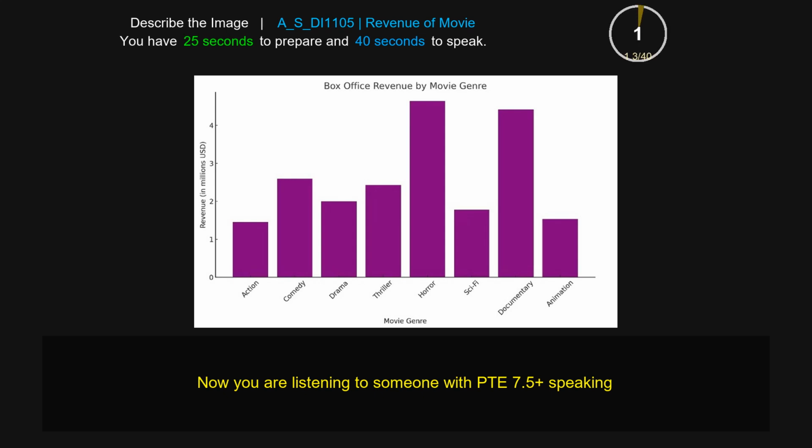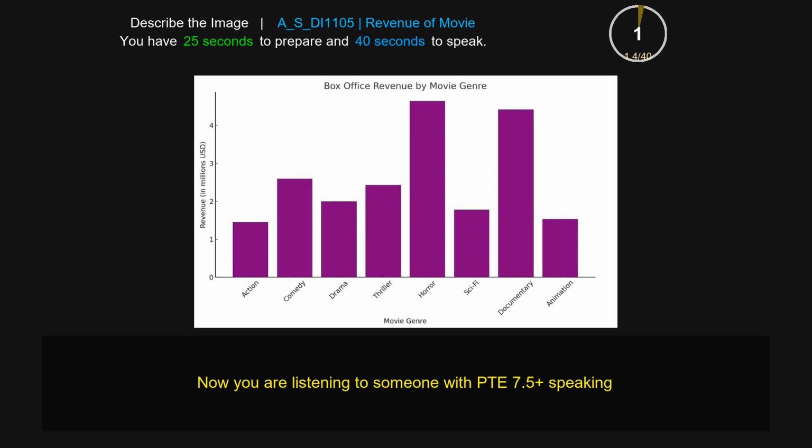The given image gives information about box office revenue by movie. There are different elements in the image which are action, comedy, and drama. Furthermore, it shows information about thriller, horror, and sci-fi. Moreover, it provides detail about documentary, animated, and horror. I can see also 1 million, 2 million, and 3 million revenue in the image. One of the elements is maximum and the other one is minimum. To conclude, the image is very informative.